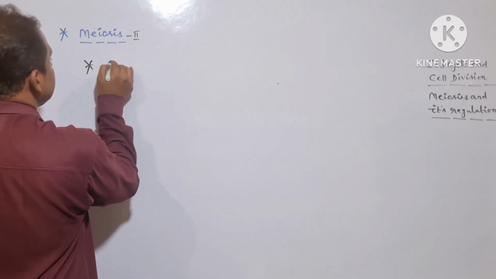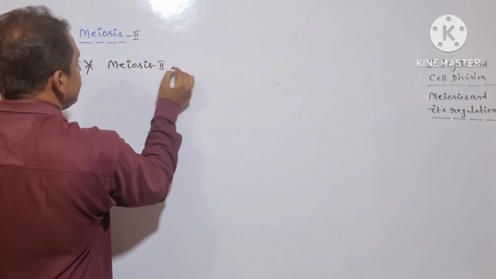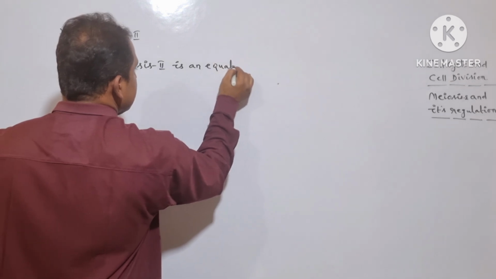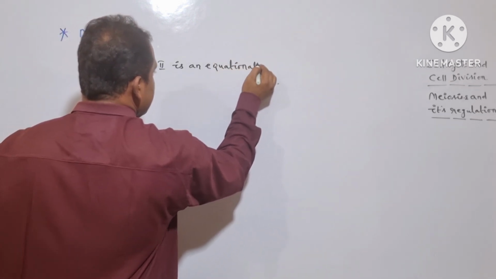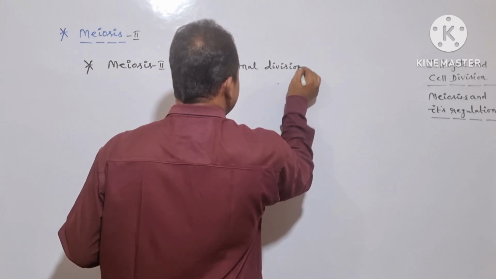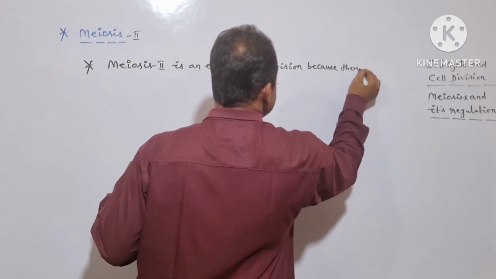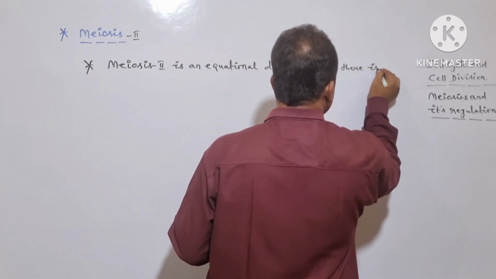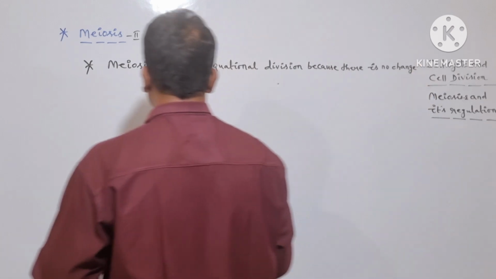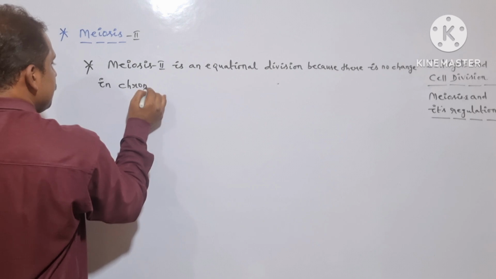Meiosis 2 is an equational division, because there is no change in chromosomal number.